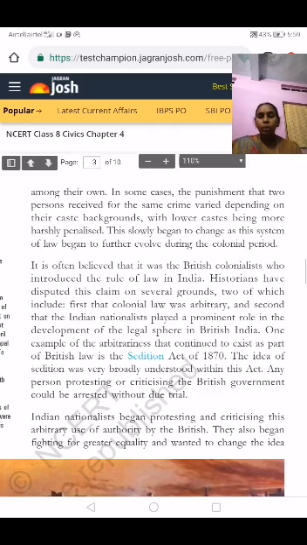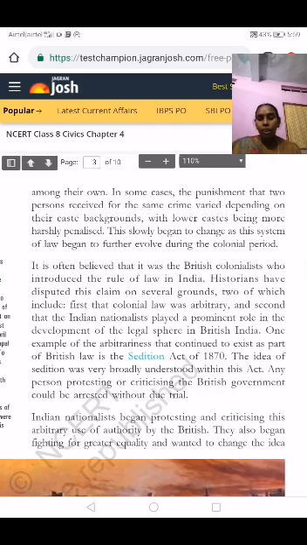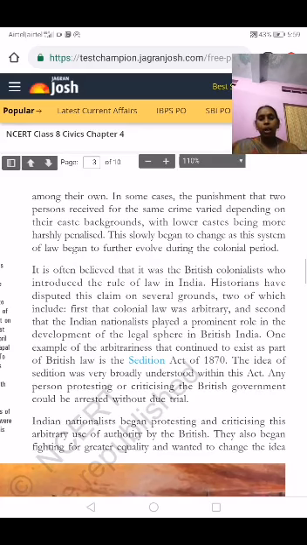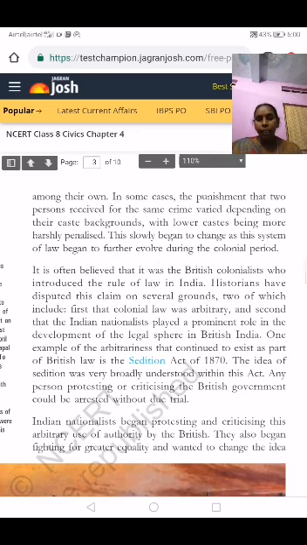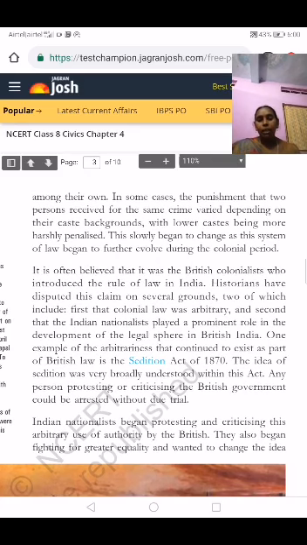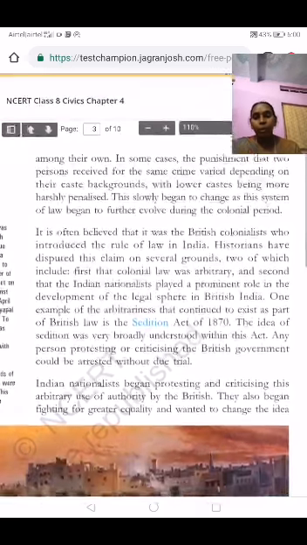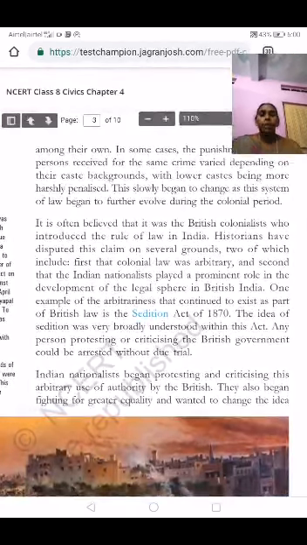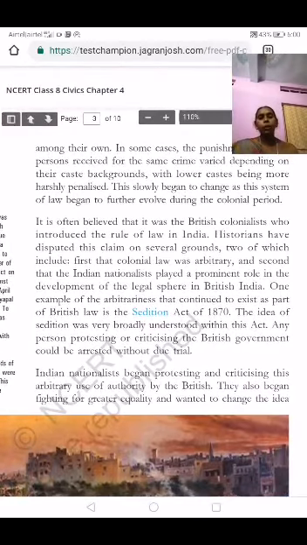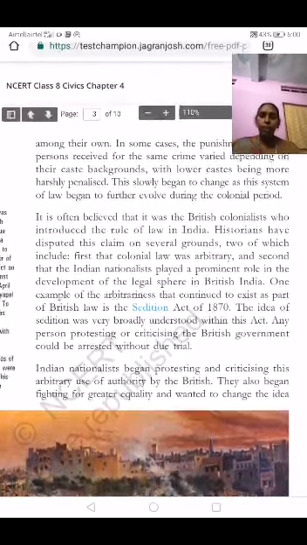Because of all these rules, the Indian nationalists began protesting and criticizing this arbitrary use of authority by the Britishers. The national leaders started the satyagraha movement and other movements. Some did not follow the rules and regulations, some started to criticize the rule of the British, and the Britishers started to give punishment to the Indians.